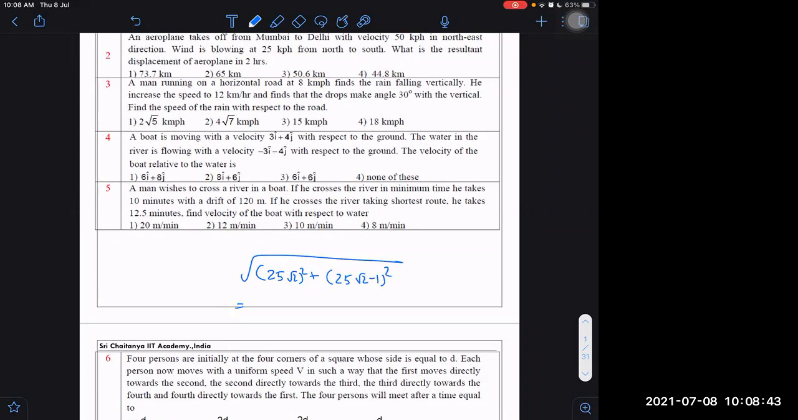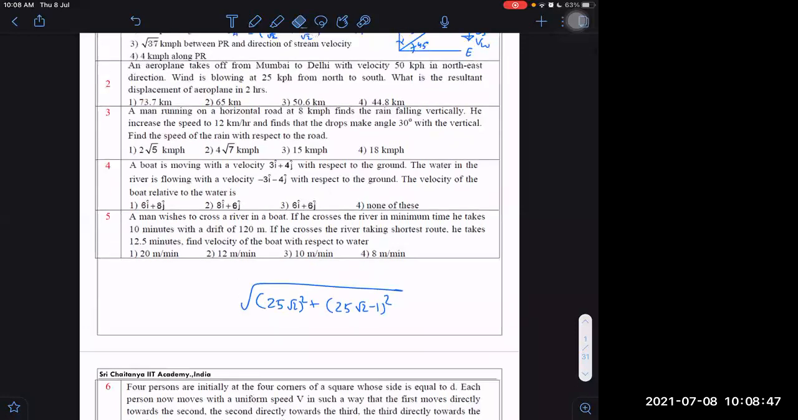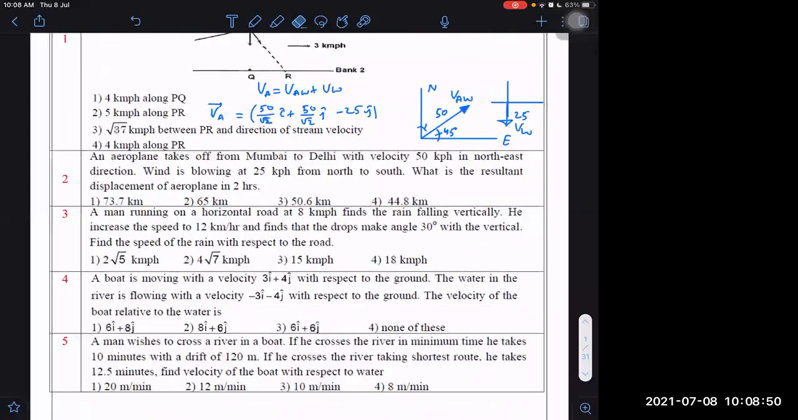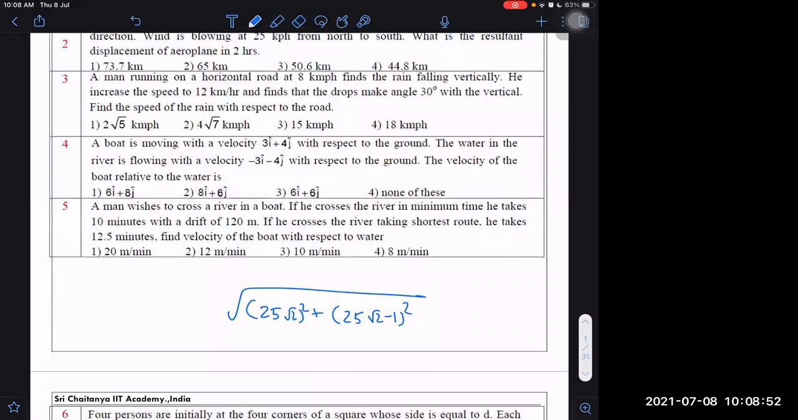Somewhat complicated, really. Sir, after that you have to multiply with time, no? Yes, this is velocity, and displacement is velocity into time. Time is 2 hours, right? It is already kilometer per hour, so no need to change any units. Then I think now it seems to be getting right.